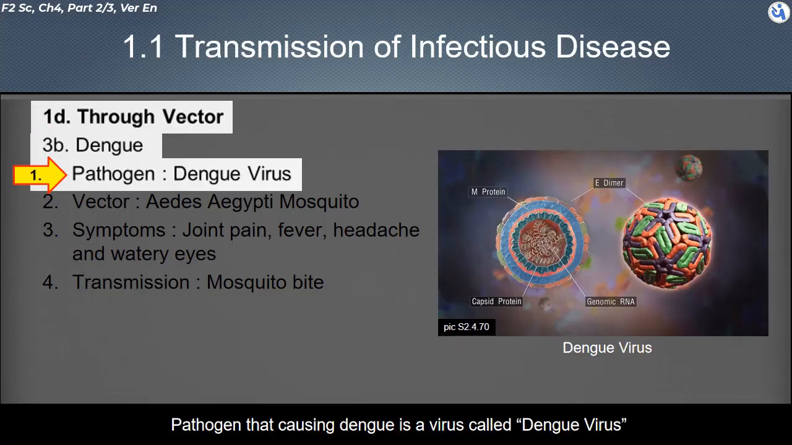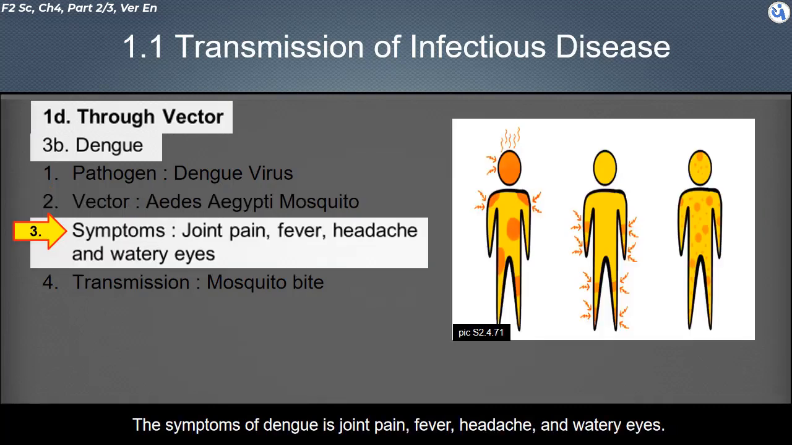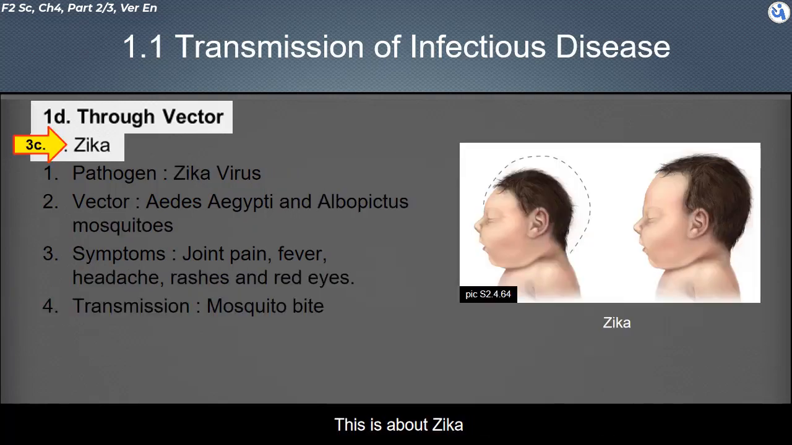About dengue. The pathogen that causes dengue is a virus called dengue virus. The vector for the transmission of dengue virus is the Aedes aegypti mosquito. The symptoms of dengue are joint pain, fever, headache, and watery eyes. Dengue is transmitted between people through the mosquito bite.